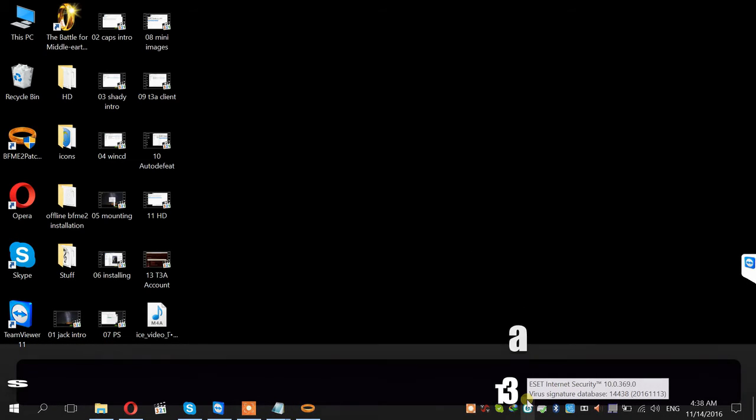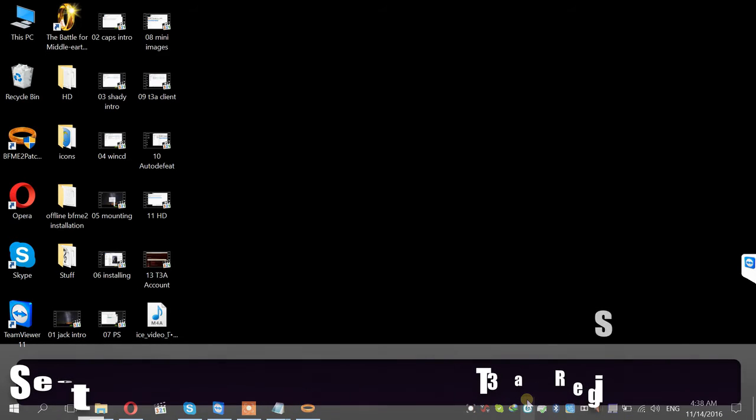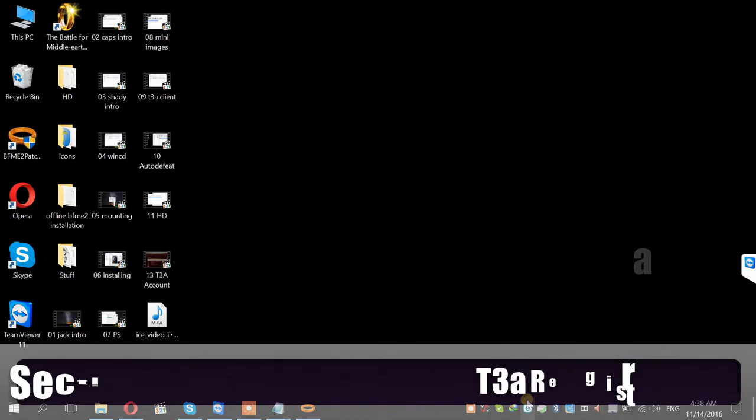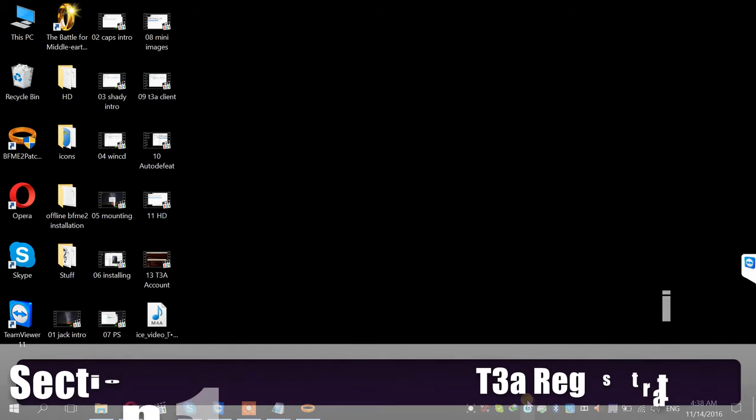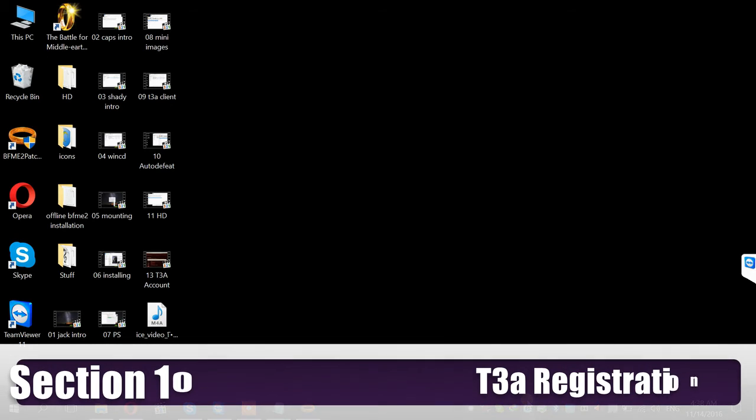The whole reason we're doing this process is because the EA servers are down. They lost the rights to Lord of the Rings and therefore cannot hold the servers up anymore. So we use T3A as our server. So therefore we must create an account for T3A in order to sign into their servers.